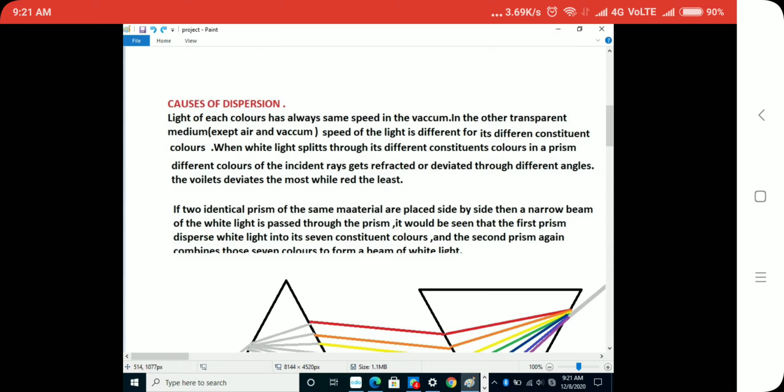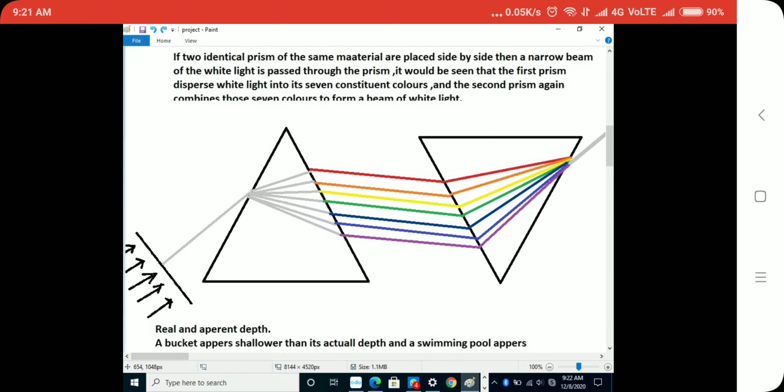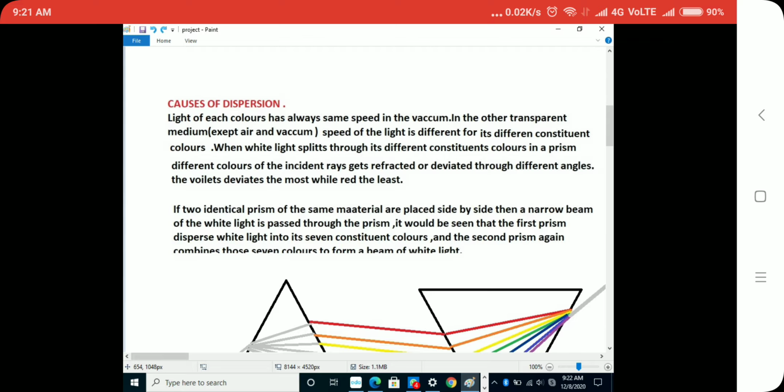Okay, so now let me explain the causes of dispersion. You should know about this. The light of each color has the same speed in a vacuum. What does it mean? It means that in a vacuum or air, the light of each color has the same speed. In other transparent media, such as glass, water, or diamond, the speed of light is different for its different constituent colors.